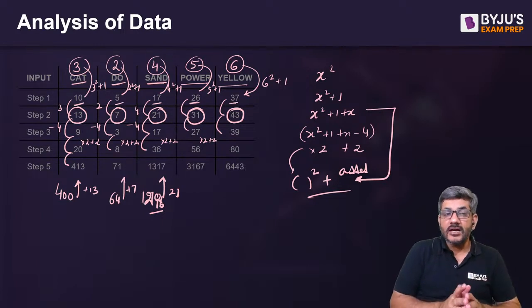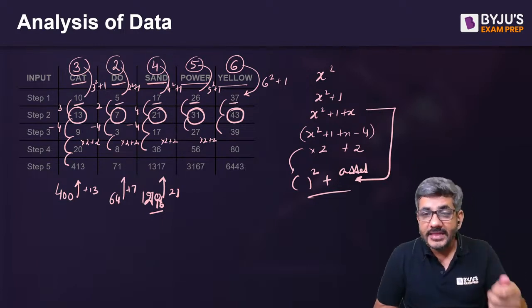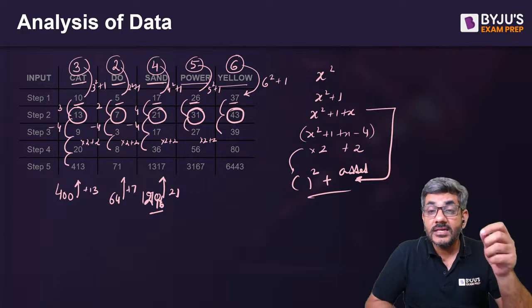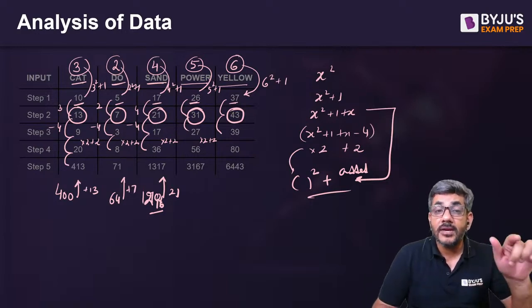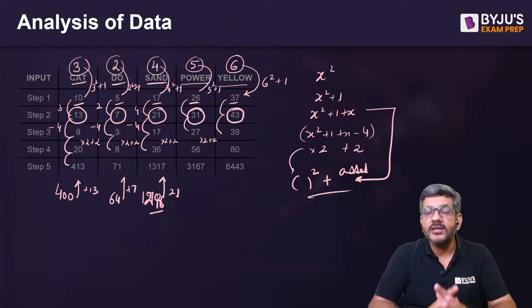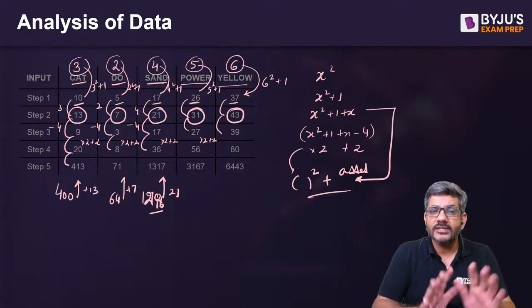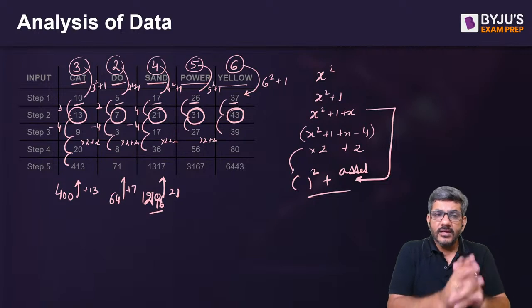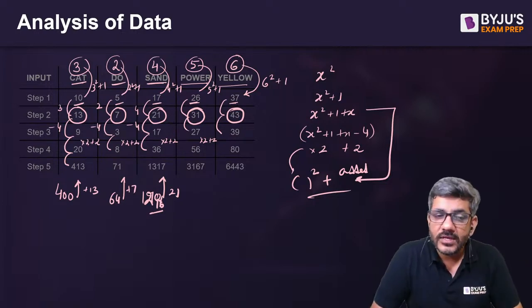What is he doing in the last step? In the last step he is squaring the numbers and adding the numbers which were given in step number 2. The numbers from x square plus 1 plus x, start squaring them and adding. That becomes step number 5. Once this input-output key is figured out, this is the best thing.